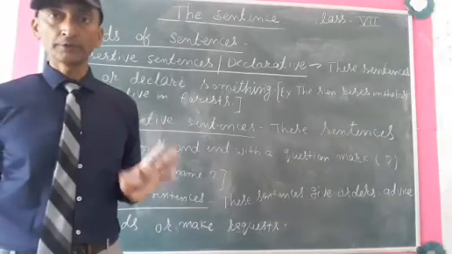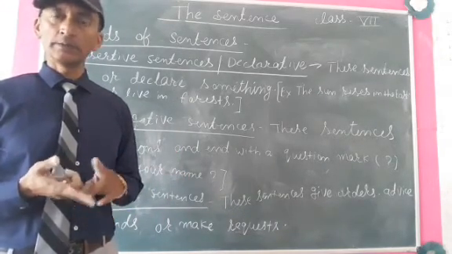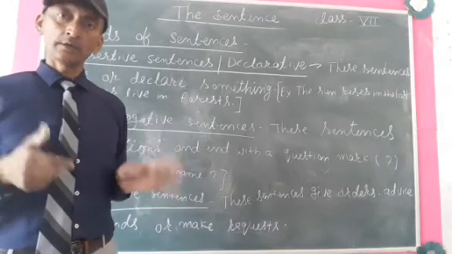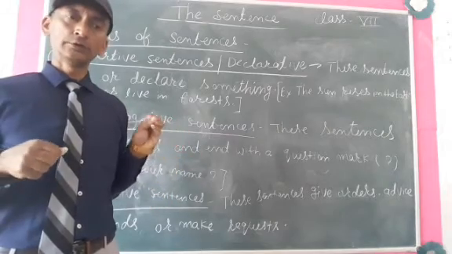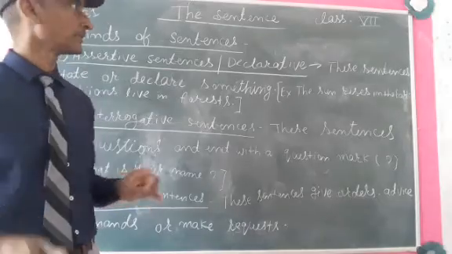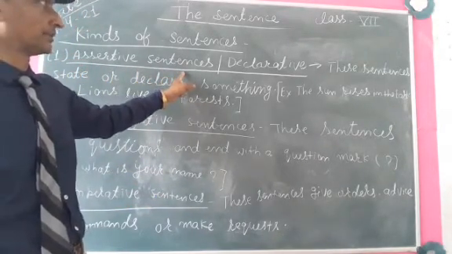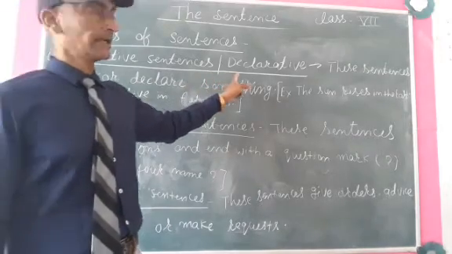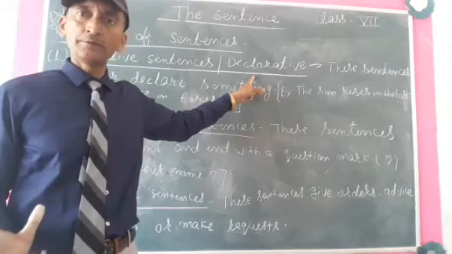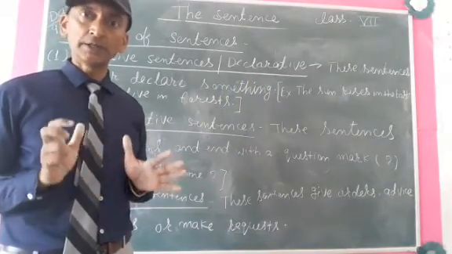Now we will study the kinds of sentences. There are 4 kinds of sentences. First assertive, second interrogative, third imperative, and fourth exclamatory. So we will learn those kinds of sentences one by one. First, the assertive sentence. The second name of an assertive sentence is a declarative sentence. So don't get confused. Declarative and assertive sentences are the same.